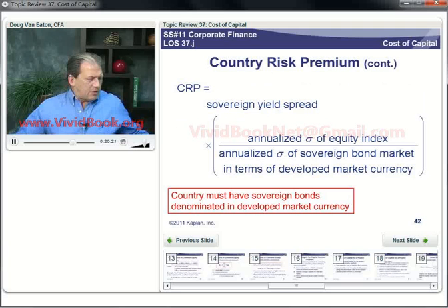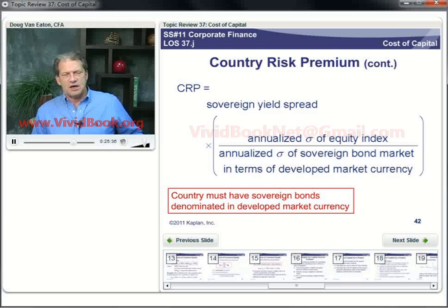Now, the way I read these learning outcome statements, it says explain the country risk equity premium in the estimation of the cost of equity for a company located in a developing market. So I don't believe you're responsible for this calculation.